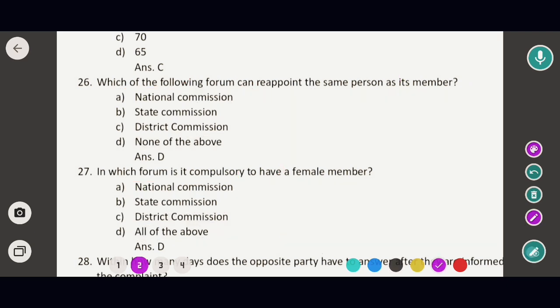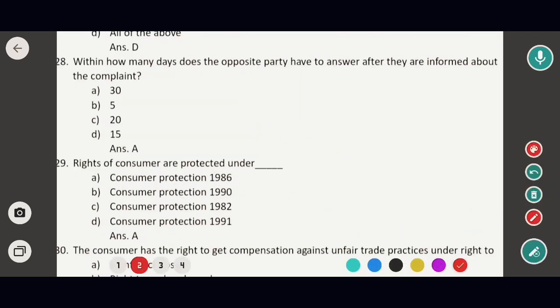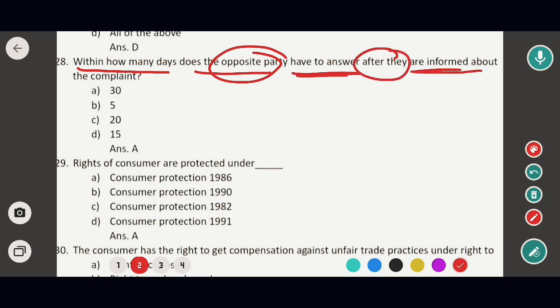Okay, so now to the next question. Within how many days does the opposite party have to answer after they have been informed about the complaint? Options are 30 days, 5 days, 20 days, and 15 days. So the correct option would be option A, that means within 30 days.